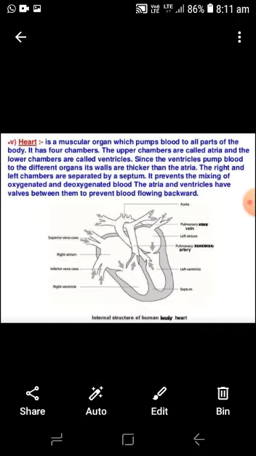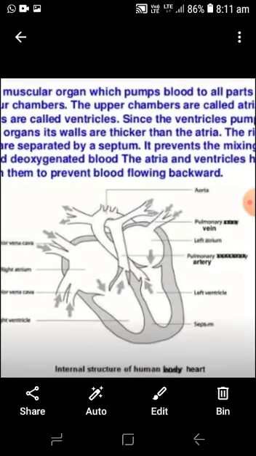The upper chambers are also called atria. Since the ventricles pump blood to different organs, their walls are thicker than the atria. The right and left chambers are separated by a membrane called septum. It prevents the mixing of oxygenated blood with the deoxygenated blood.